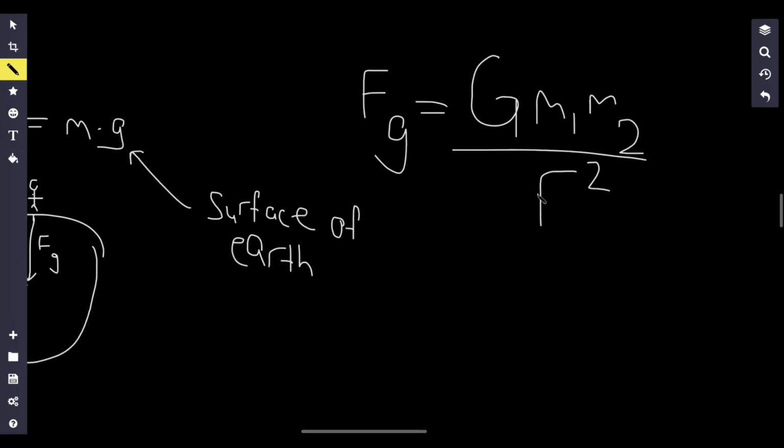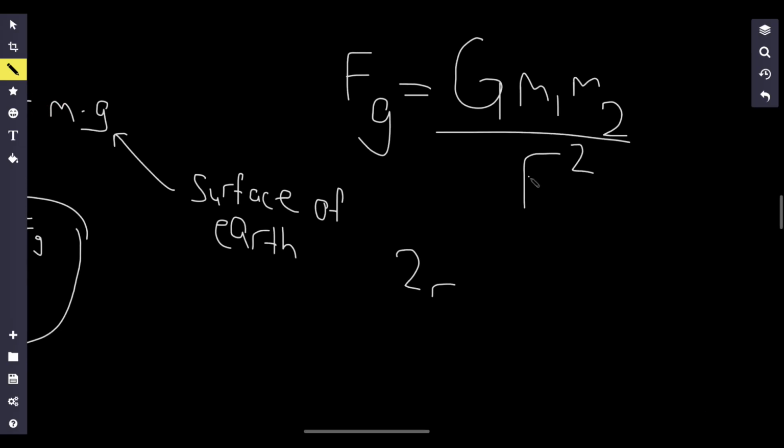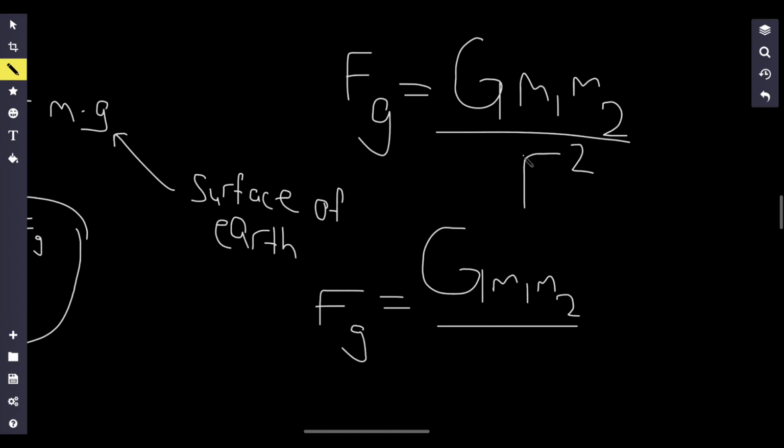And I want you to take a look at this R squared right over here. Whenever you're noting or highlighting relationships in a formula, whenever you see something squared, that probably means it has a pretty big impact. So this R squared basically means that if I double my distance, instead of R I'm going to have 2R squared. So my force of gravity is equal to big G, M1, M2 divided by 2R squared.